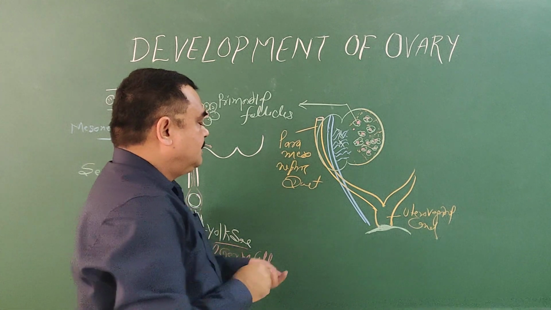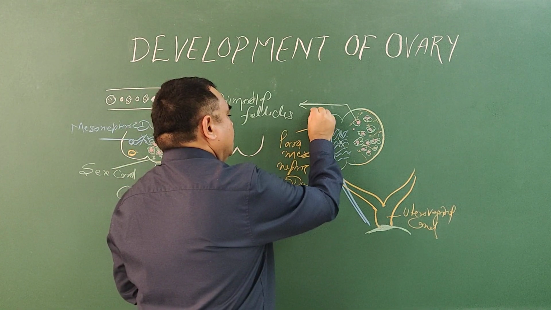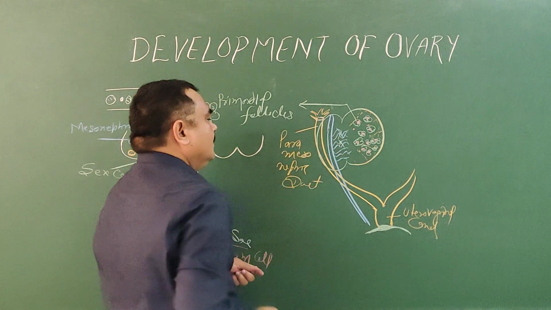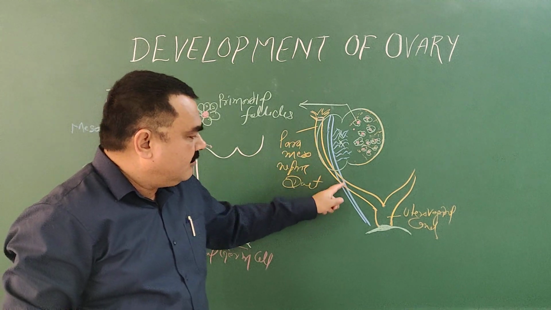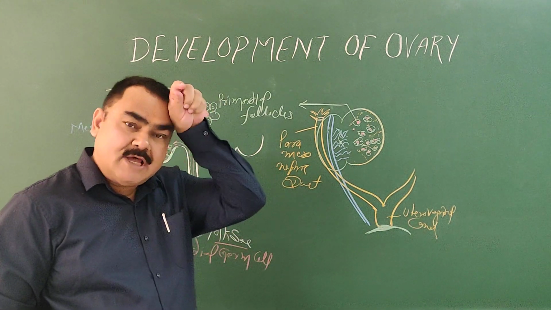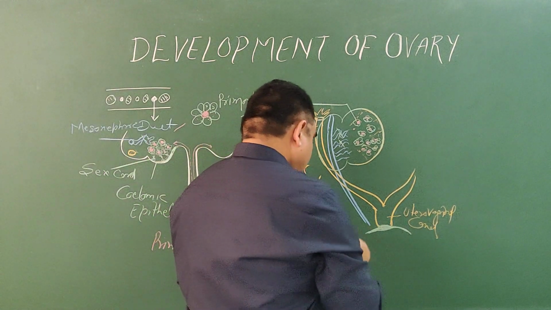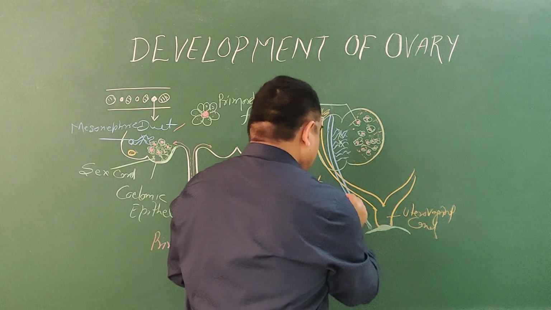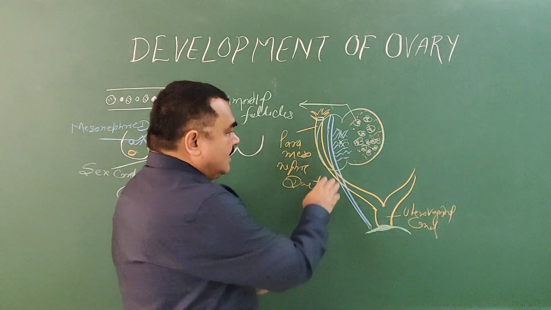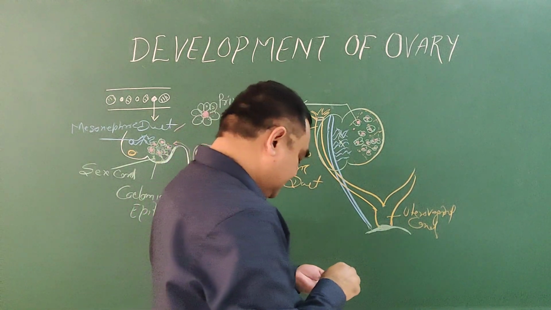So this forms the fimbria here, and this part forms the uterine tube. This forms the uterus, cervix, and upper part of the vagina. And this is the mesonephric duct. Most of the mesonephric duct disappears, but some part persists.